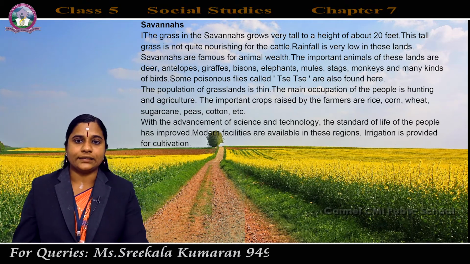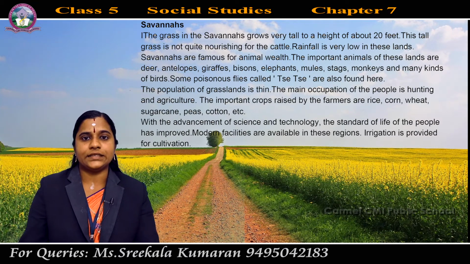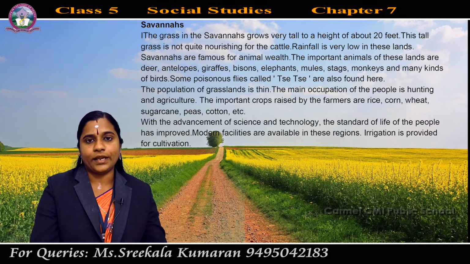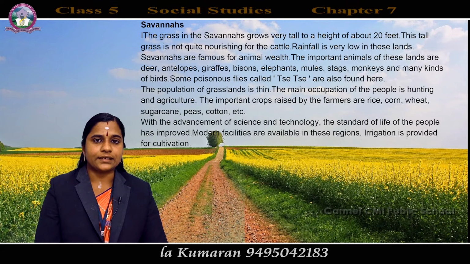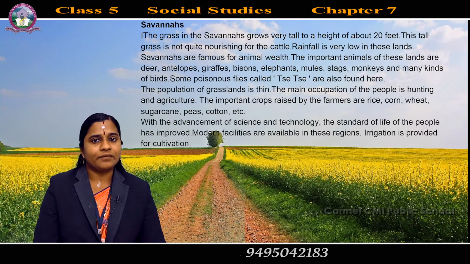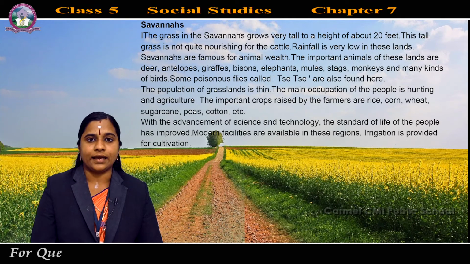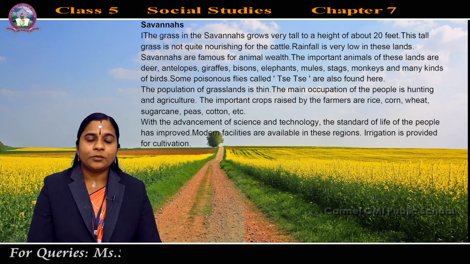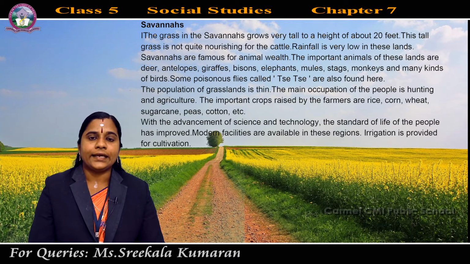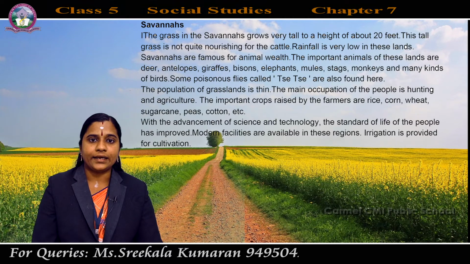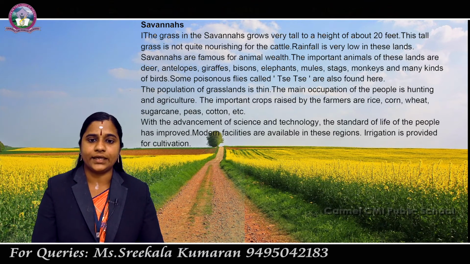And what are the other features of the savannas region? The population of this region is very less. The population of this grassland is thin. Thin means very less. And the main occupation of the people is hunting and agriculture. What is the main occupation of the people? Hunting and agriculture are the main occupations of the people of the savanna region.